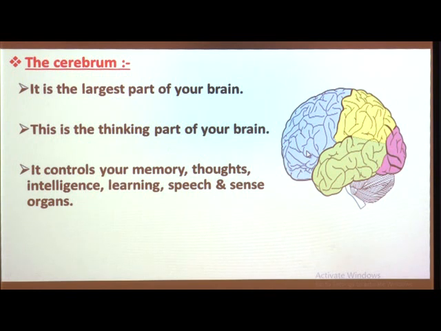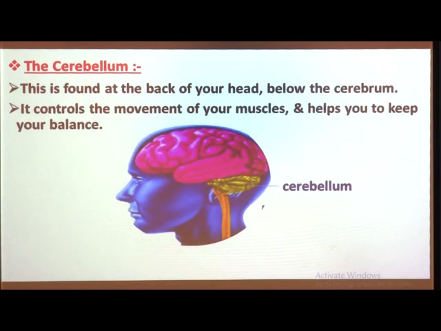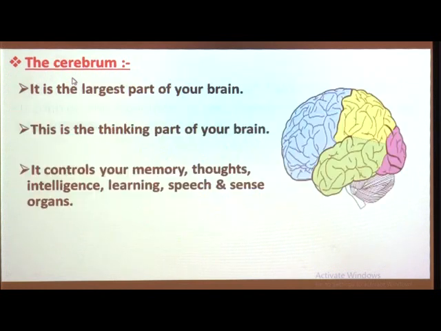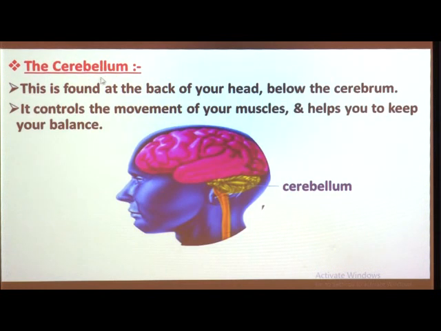Now look at the next region of the brain, that is the cerebellum. The pronunciation is similar for cerebrum and cerebellum, but there is a little bit of difference. Don't be confused. The first one is the cerebrum and the second one is the cerebellum. Here in this picture of the brain, this is the cerebrum and this green colored part is the cerebellum.